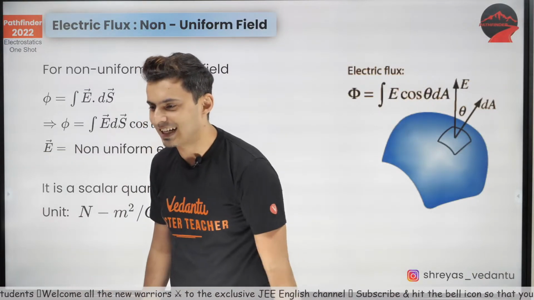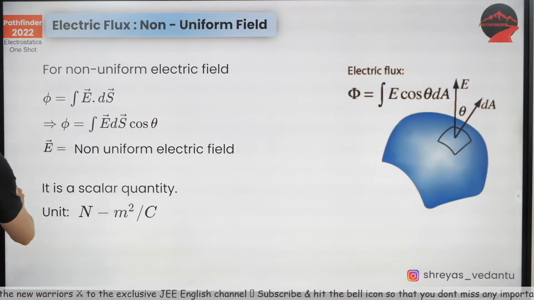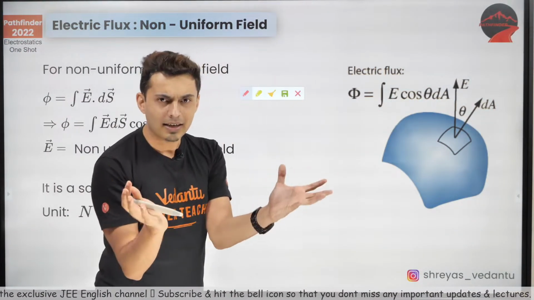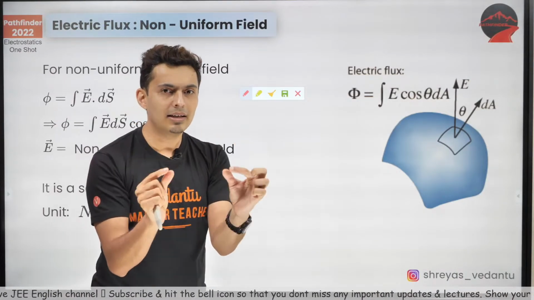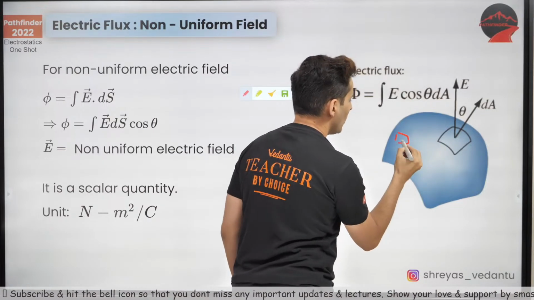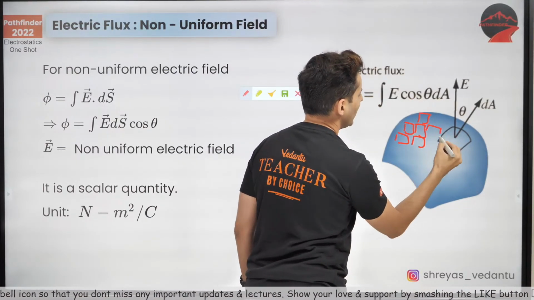Exactly, Amni already said that. Excellent, proud of you. The reason for that is, any curved area can be divided into small parts, like this. Small rectangles or squares or whatever, small elements.